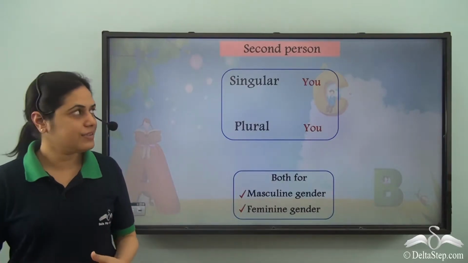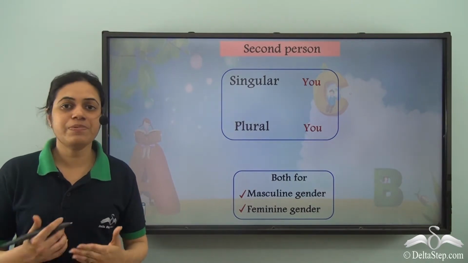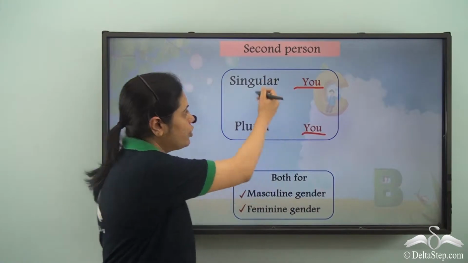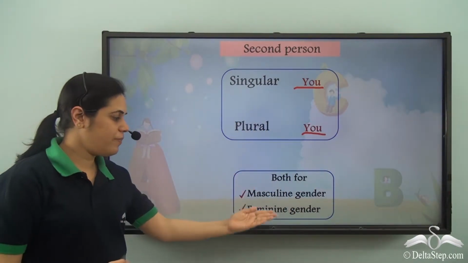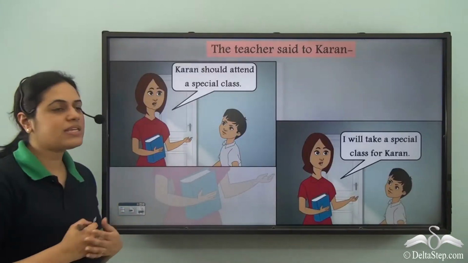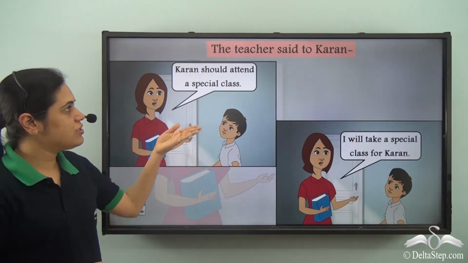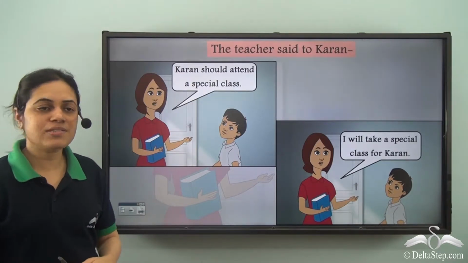We have already learned that the pronoun used for the second person, that is the person spoken to, is you, both for singular and plural, and also both for masculine and feminine gender. Now let us look at some more examples. In this case, the teacher said to Karan, Karan should attend a special class.